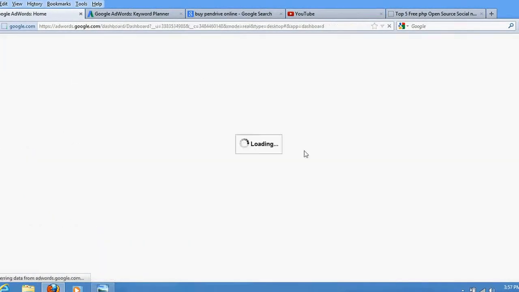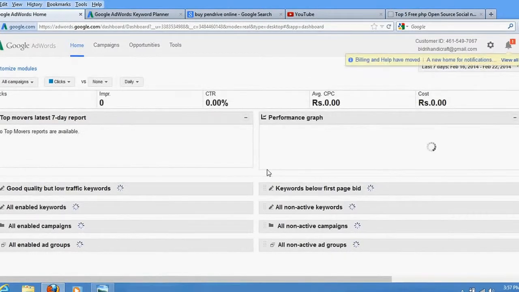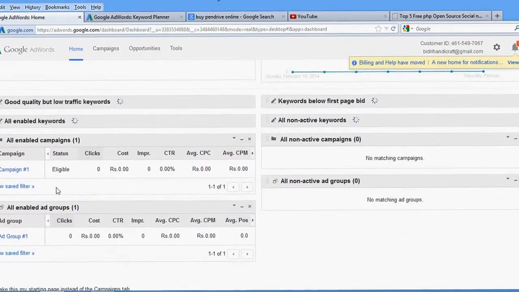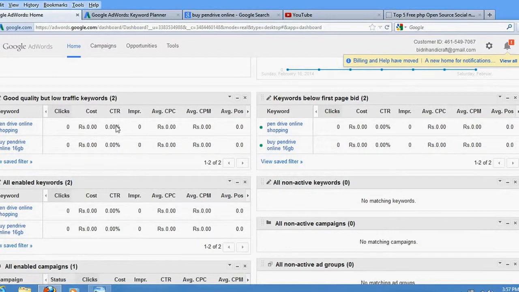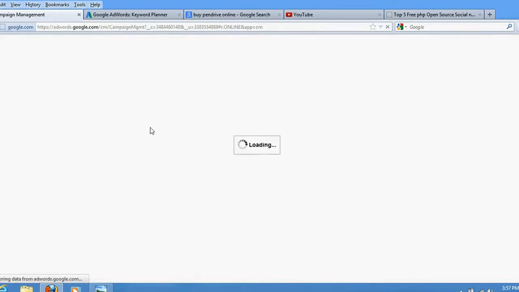So what would happen? Let's see. Come back to the home page. It is showing that one enabled campaign is there. Okay, it is showing here, see. If you have any problem, if it finds that in this campaign your keyword quality is not good, or your bid is too high or too low, it will indicate here in this tab. You can make the necessary changes to your bid accordingly.